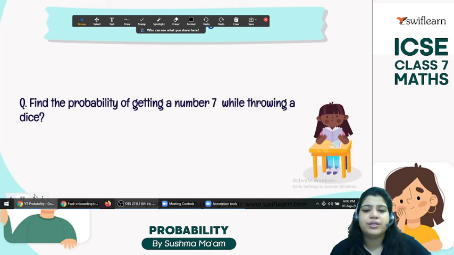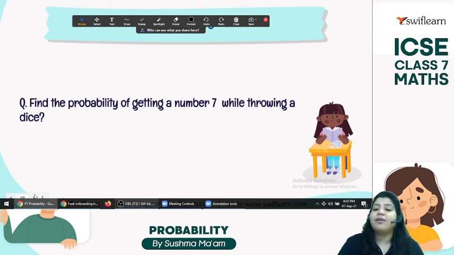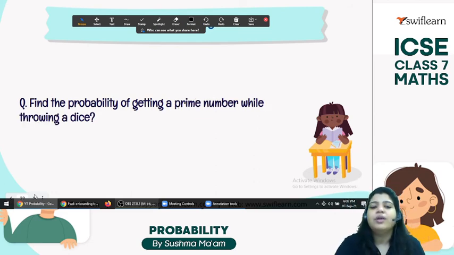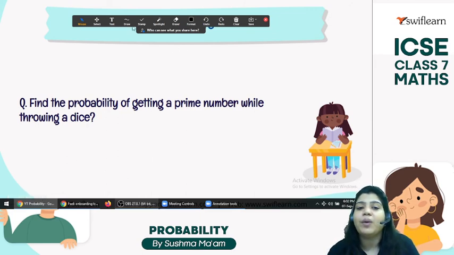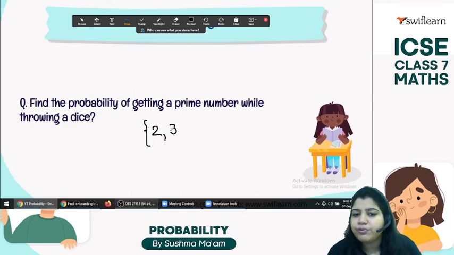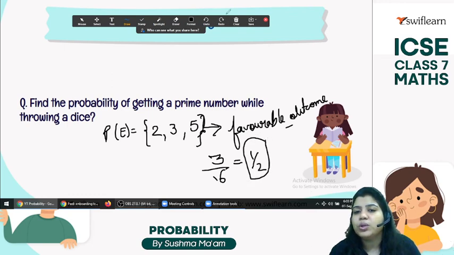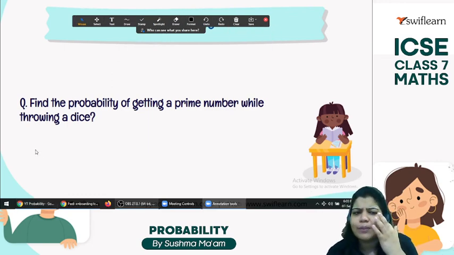Yes. Very good. Okay. Find the probability of getting a number 7 while throwing a dice. Is there a 7 on a dice? No, so 0. Find the probability of getting a prime number while throwing a dice. Prime numbers: 2, 3, 5. These are the favorable outcomes. And how many are the total? 6 are the total. So the answer is 1 by 2. Yeah, in most cases we have got the answer 1 by 2.